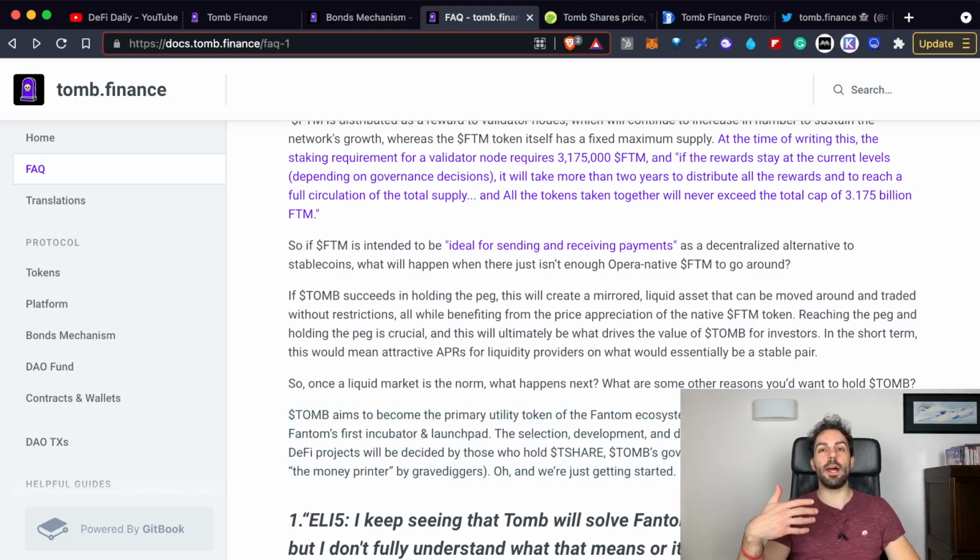But it's still not enough to create real demand for the TOMB Finance token. But when it happens, for sure plenty of people will start to talk about this platform, and the user base will also grow.